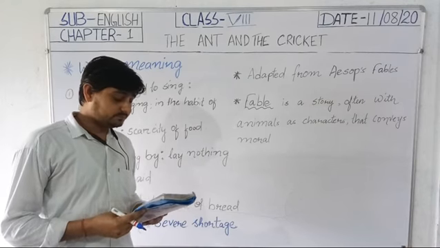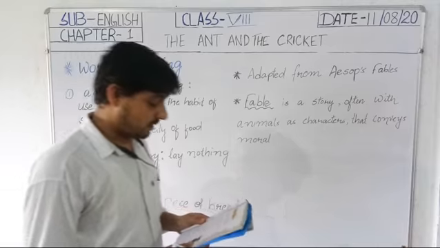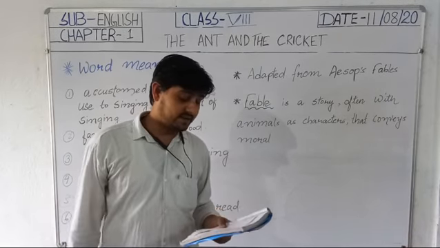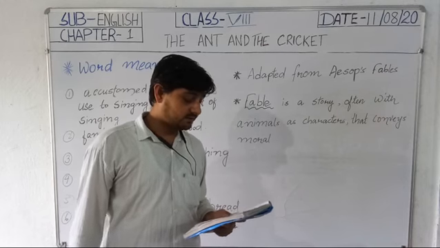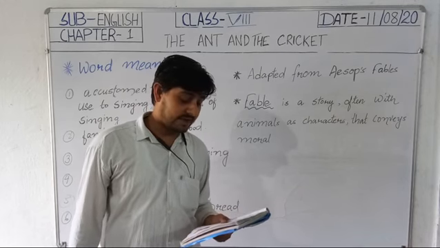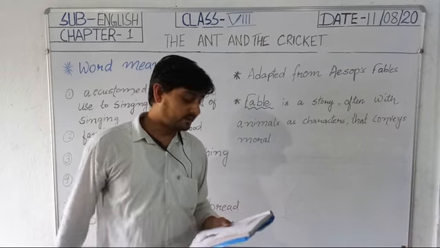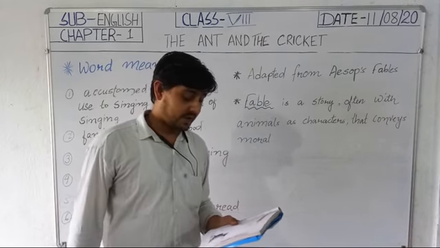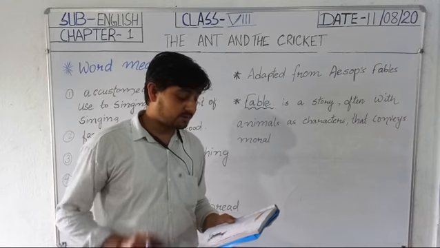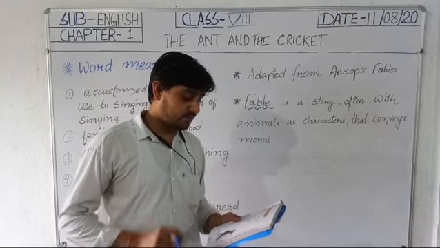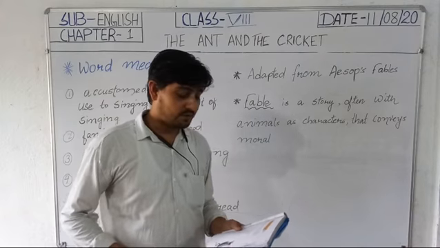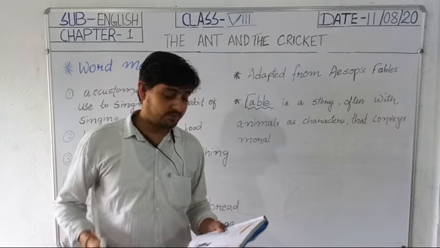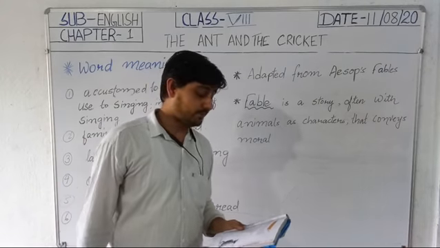Now the poem goes like this. A silly young cricket, accustomed to sing through the warm sunny months of gay summer and spring, began to complain when he found that at home his cupboard was empty and winter was come. Not a crumb to be found on the snow-covered ground. Not a flower could he see, not a leaf on a tree. Oh, what will become, says the cricket, of me?